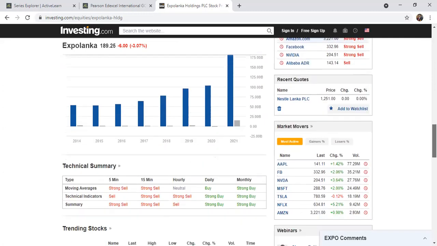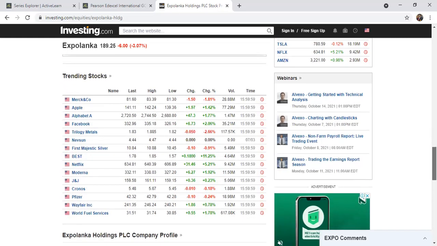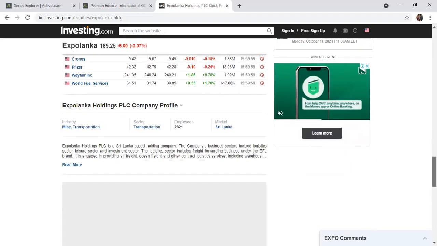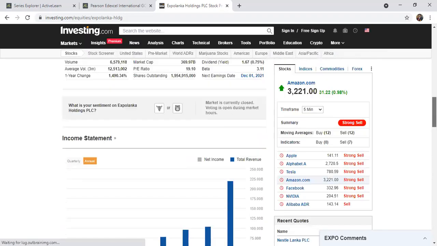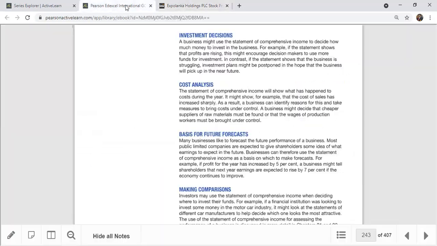All other companies' share prices move like that. You can see Apple, Alphabet, Facebook, Netflix shares like that. So everyone, before you purchase shares in a company, you have to go through the financial report. Investment decisions are based on thorough research about revenue and profitability. So that's the first idea.